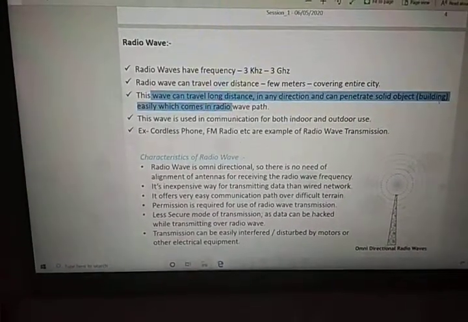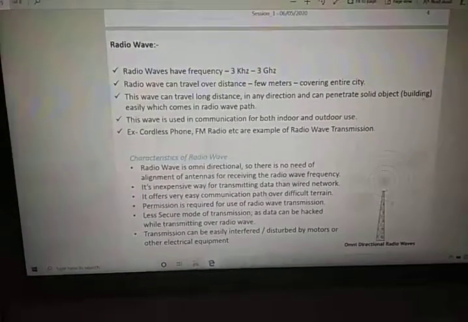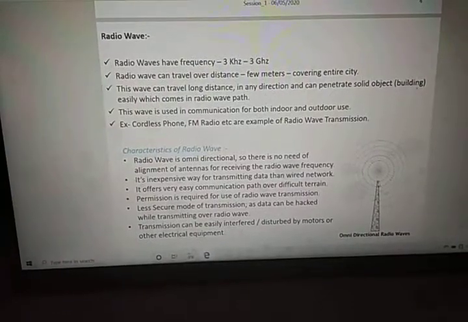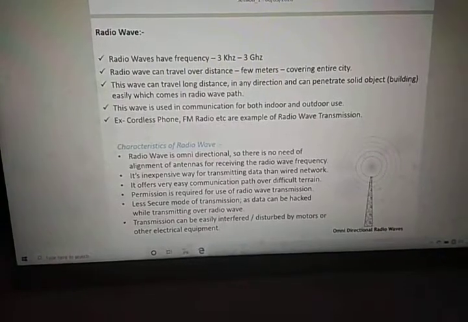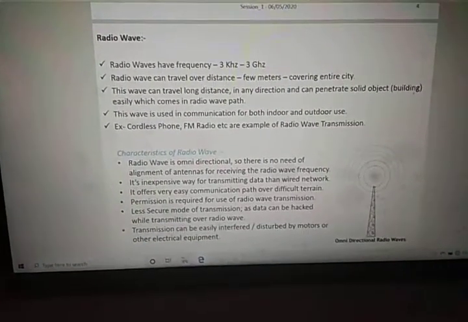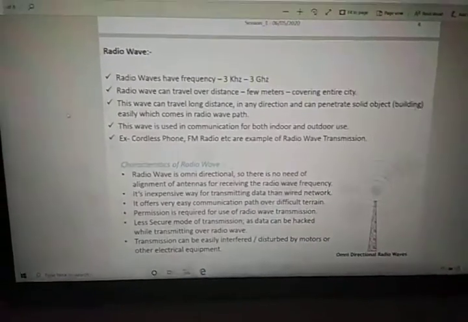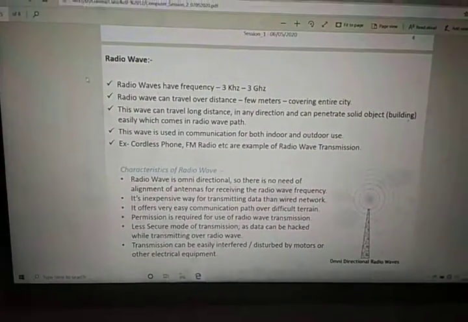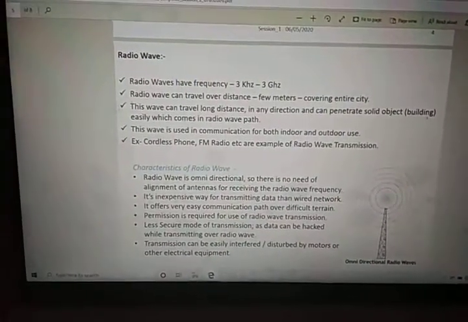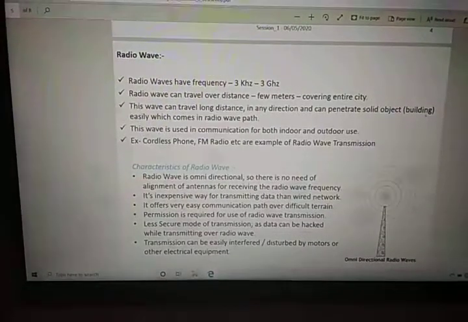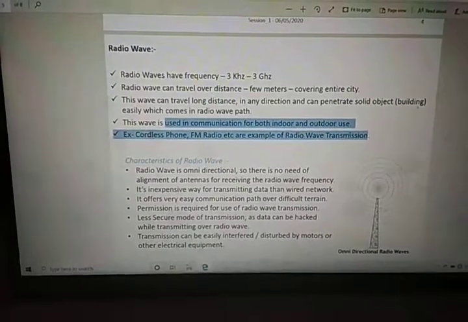This wave can travel long distances in any direction and can penetrate solid objects. Suppose we build a radio wave tower and start signaling. Whatever buildings, rocks or mountains come in its path, the waves will penetrate or pass through them very easily, and data communication can be established. This wave is used for both indoor and outdoor communication.